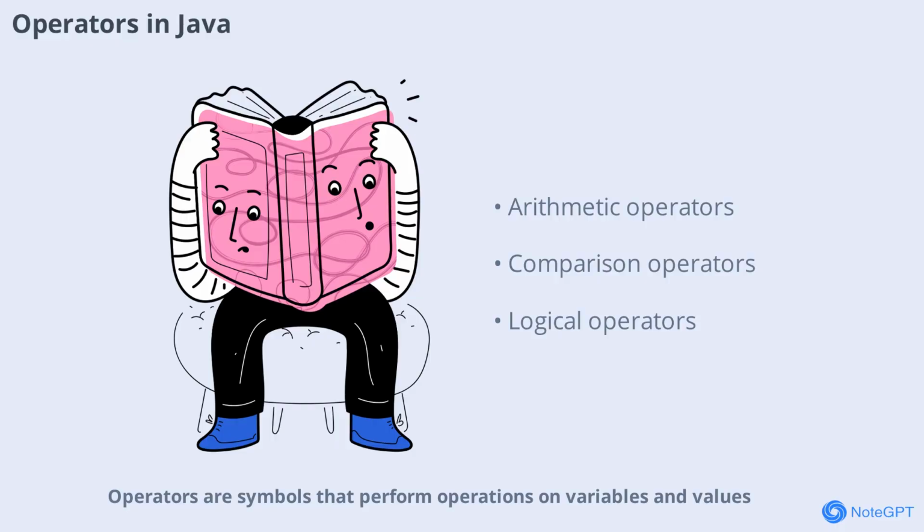Operators are symbols that perform operations on variables and values. Java includes arithmetic operators like +, *, and /, as well as comparison operators such as ==. Mastering operators helps you perform calculations, compare values, and control the flow of your programs.